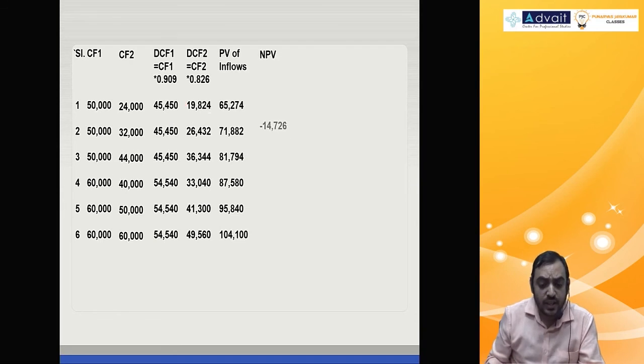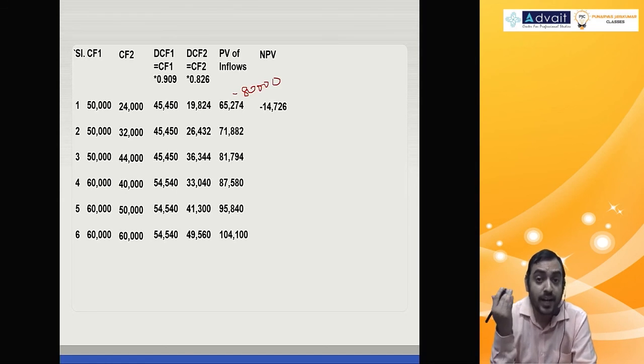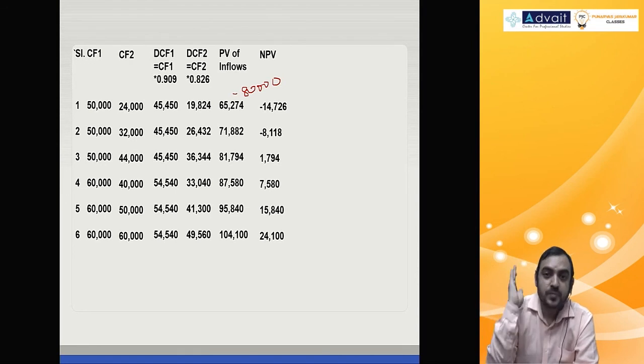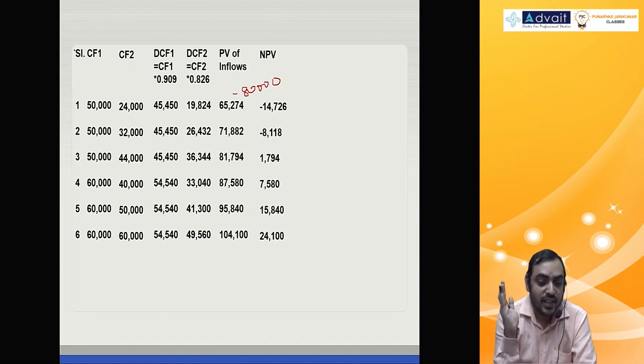I need NPV, so subtract investment 80,000. So 65,274 minus 80,000, minus 14,726. 71,882 minus 80,000, minus 8,118. 81,794 minus 80,000, 1,794, like that. So you see, if I had prepared 6 tables, I would have got 6 NPVs. I got those 6 NPVs. So 6 scenarios, 6 NPVs.